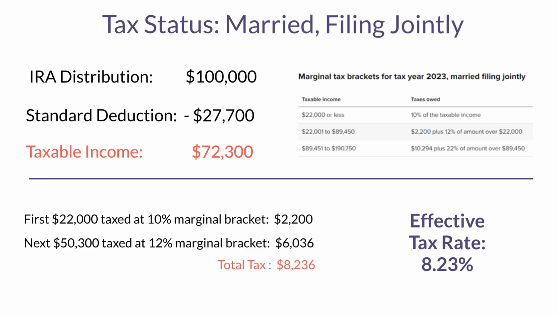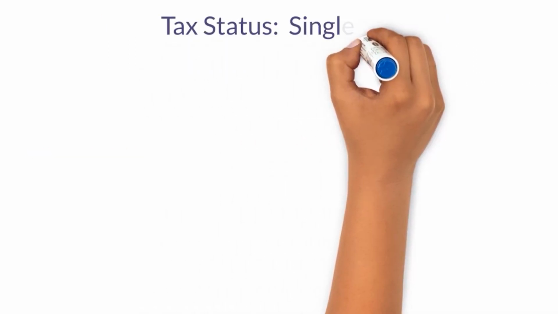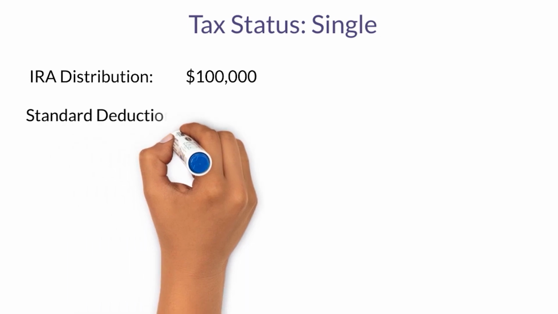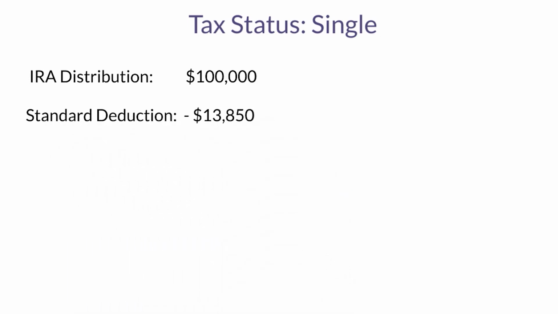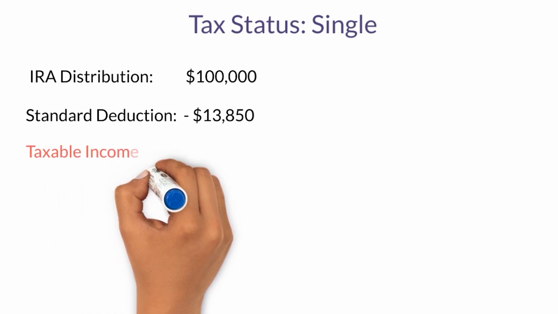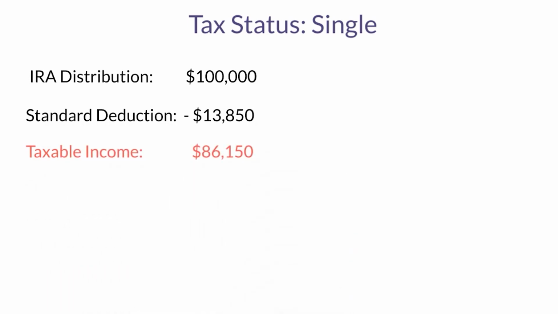Now let's say you're single, with the same gross income of $100,000. Your standard deduction will be less. You can only deduct $13,850 from that. That leaves you with a taxable income of $86,150. Again, now let's go to the tax tables.